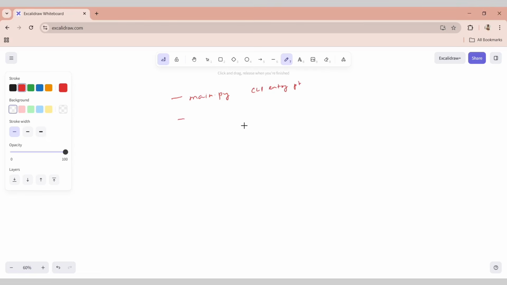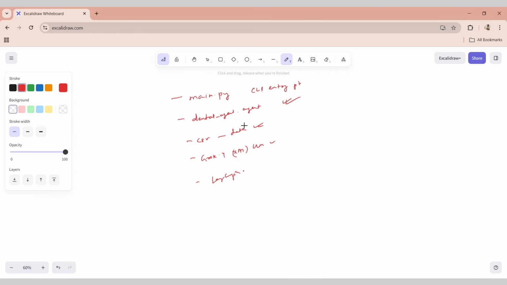The next is the dental agent dot agent, which is your LangGraph agent that processes natural language. Then we have the CSV file, which is the data layer. Then we have our large language model, the LLM, and then we have the orchestrator, which is LangGraph.